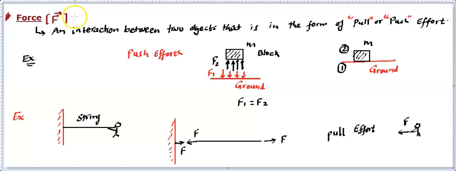Some more points we can talk about. The SI unit that we use for this is Newton, N for Newton. And the most important point is that this is a vector quantity. When we say it's a vector quantity, that means whenever we need to add, multiply, or do whatever with this force, it must follow vector algebra, that means the rules of vectors, right? So all the rules of vectors have to be applied in all operations of force, and we have already learned about vectors, so it will be just an application of those concepts, right?